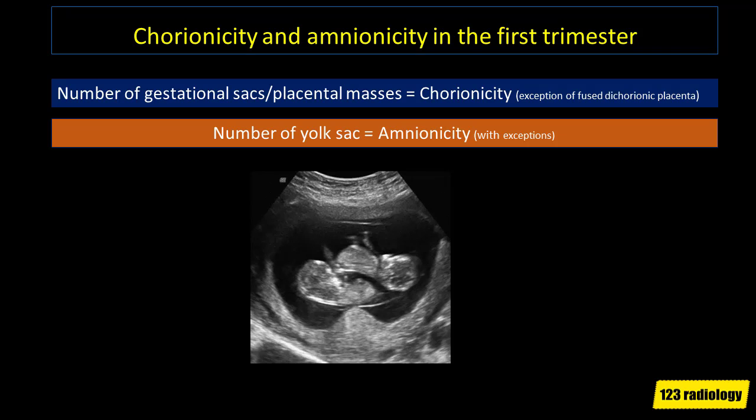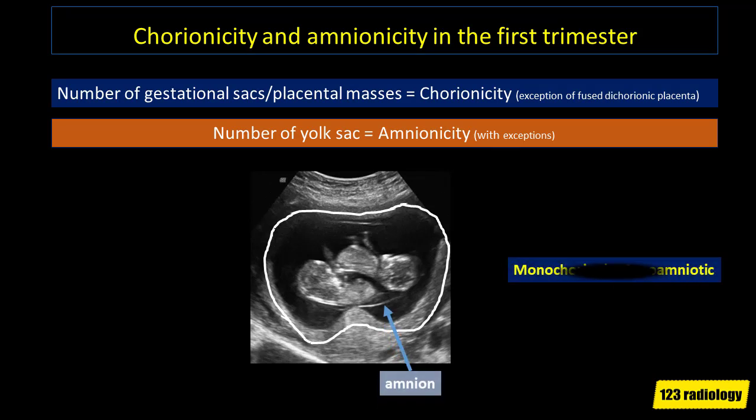In this case, we have one thick chorionic sac and one amnion surrounding both embryos, and they are going to share this room, being monochorionic monoamniotic twins.